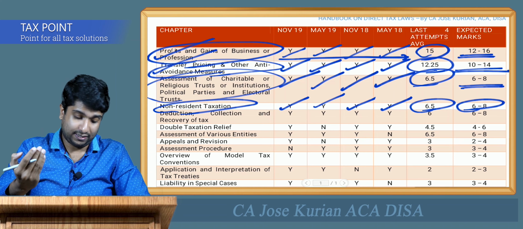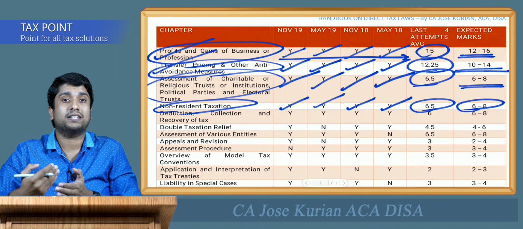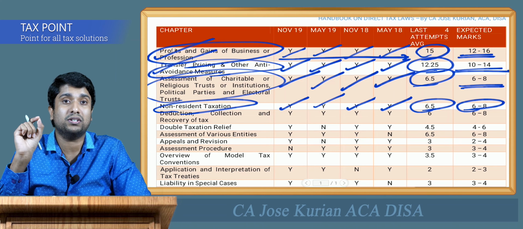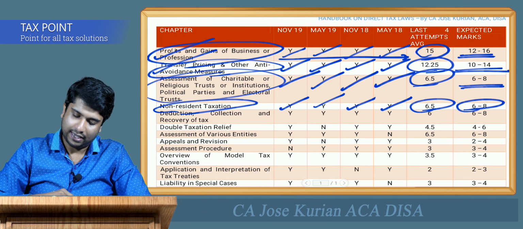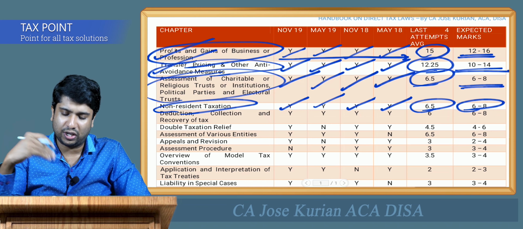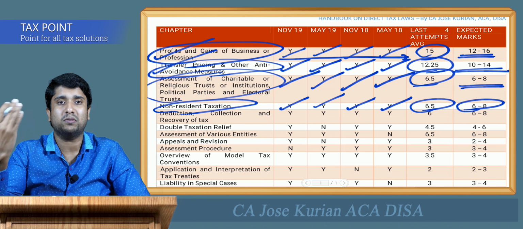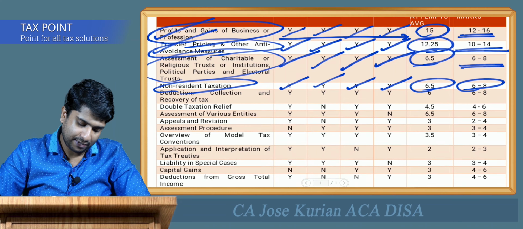My non-resident chapter actually starts from the exemptions that can be enjoyed by a non-resident. So those students who are using my book have to refer to the residential status and scope of total income chapter too. Again, I can say non-resident taxation is quite an important chapter. You can expect around 6 to 8 marks in the upcoming exam attempt.